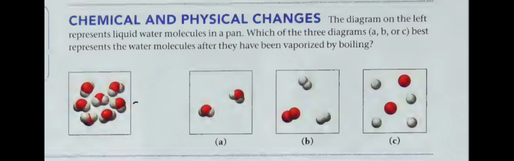We can see one oxygen bonded to two hydrogen atoms, and the same for the other one. B, this one is unique. We have two hydrogen atoms, which is hydrogen gas, and two oxygen atoms, which are oxygen gas. Number C, the atoms are completely broken down, so we no longer have water. That means C is incorrect. B is incorrect because here we have separated oxygen and separated hydrogen atoms, they're gas. And so the best answer would be A.